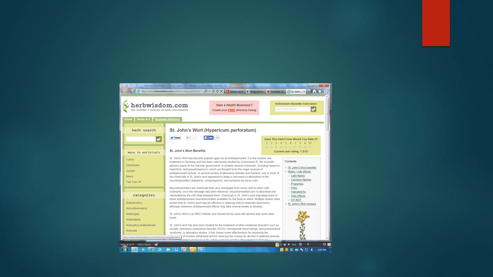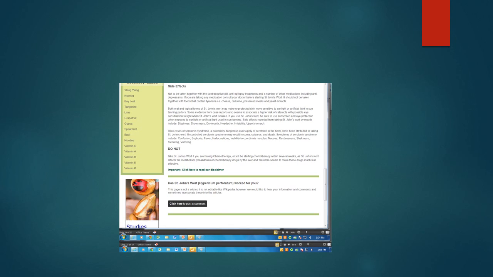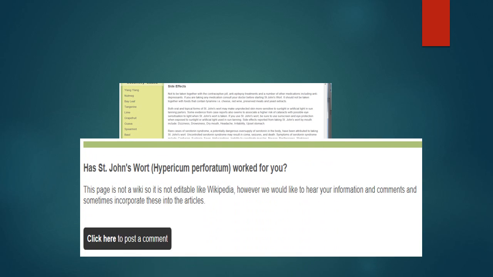Review this page for references. There are none on this part of the page. This is the bottom of the page about St. John's wort. Not only does this page not have any references to authorities or studies, the author is soliciting information from readers as part of the information the author will put on this website. This should be a huge red flag for any reader.